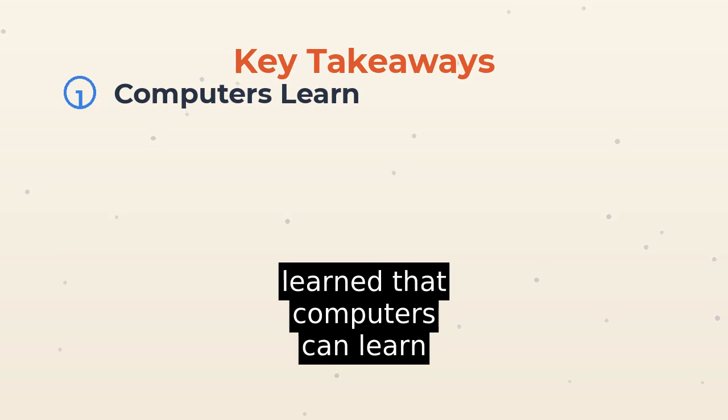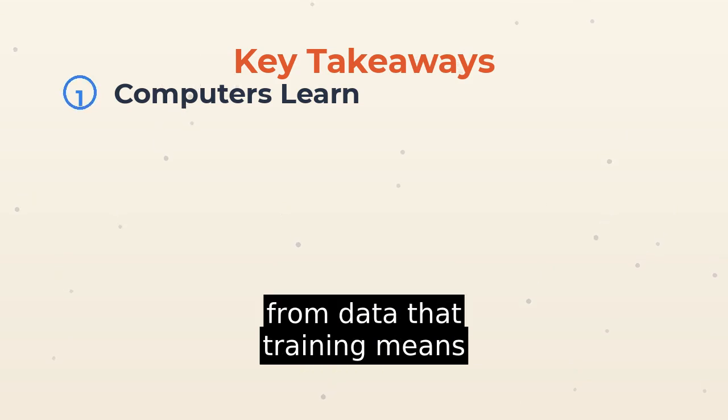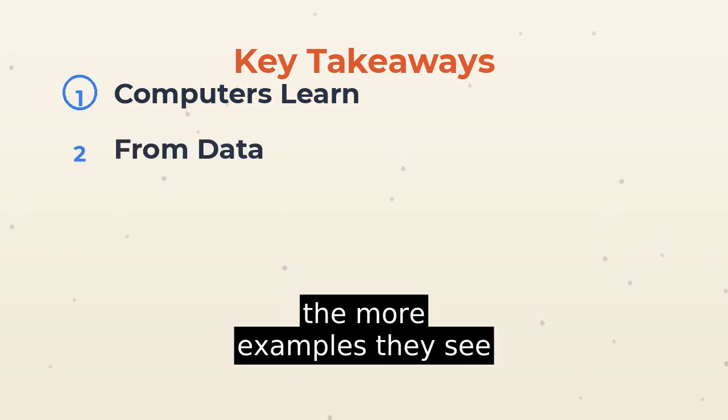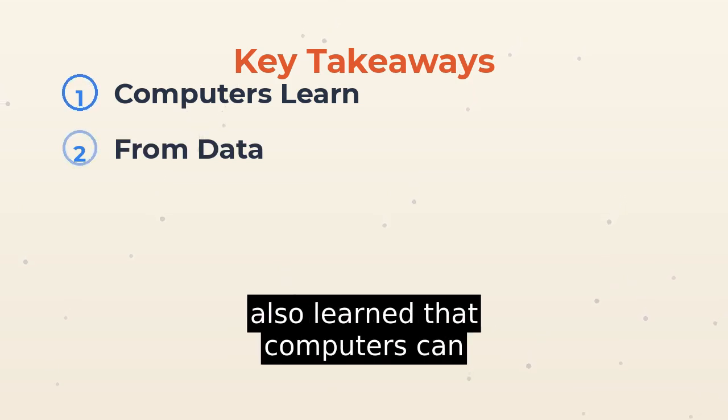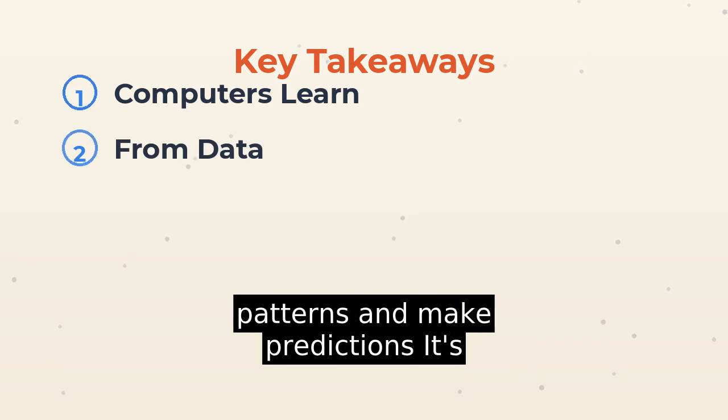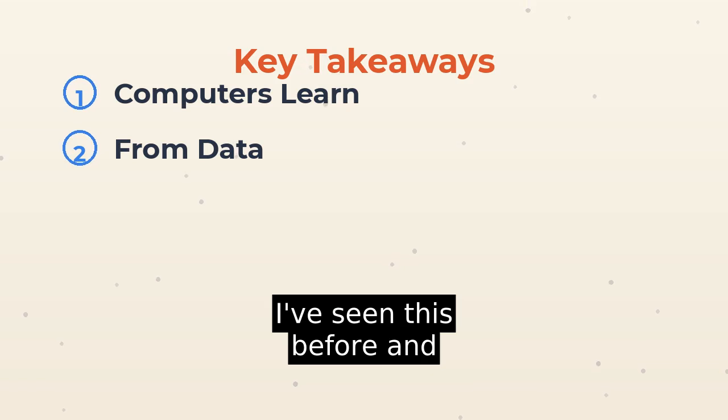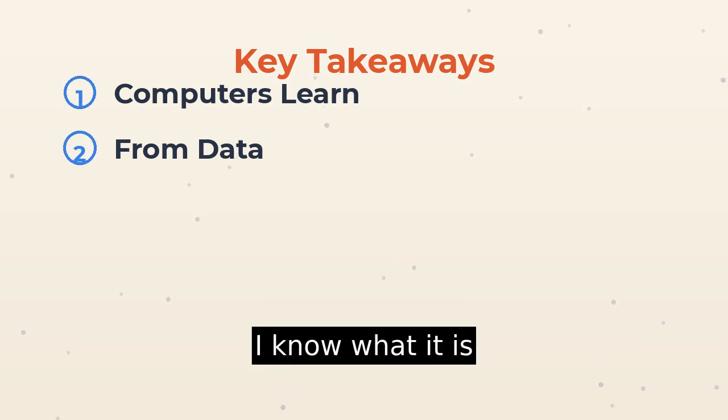So, what did we learn today? We learned that computers can learn from data, that training means looking at examples, and that the more examples they see, the smarter they get. We also learned that computers can use this learning to recognize patterns and make predictions. It's like the computer is saying, "I've seen this before, and I know what it is."